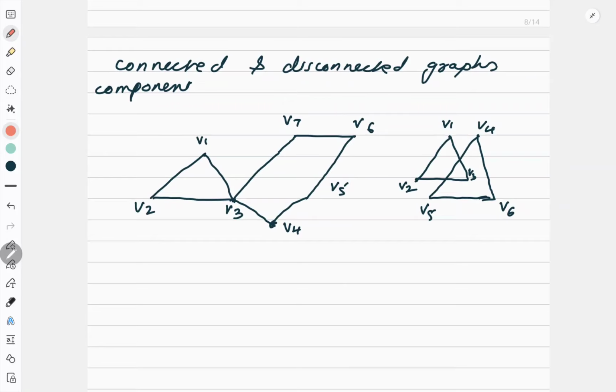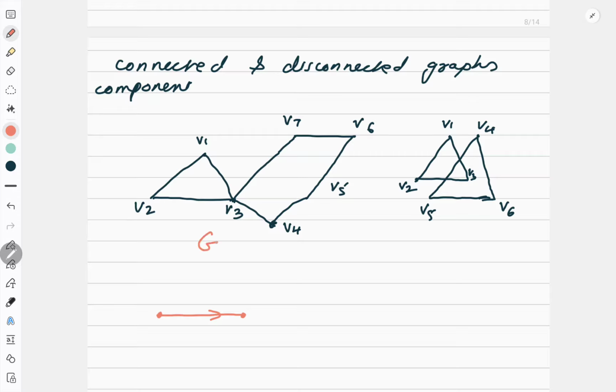See, consider a graph G. If I have any graph whose order is equal to or greater than 2, then two vertices are called connected if there is a path between them. Same way, in a graph, if every two vertices have a path between them, then the graph is called connected.